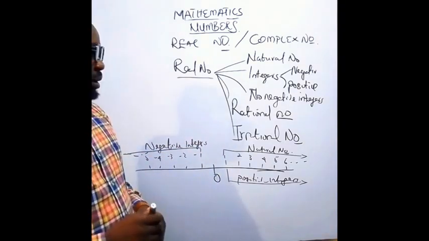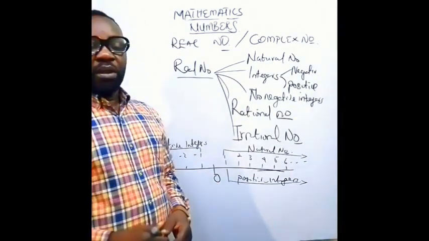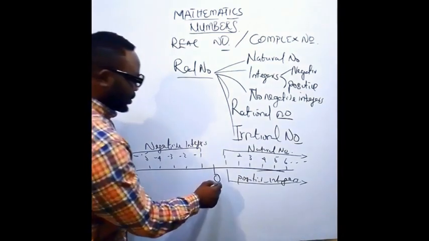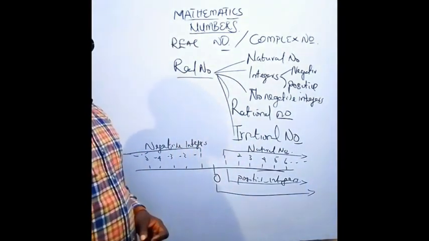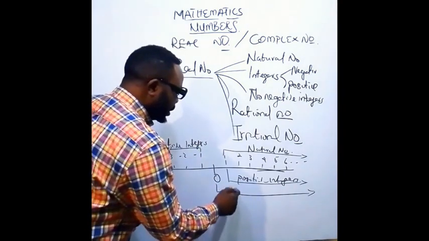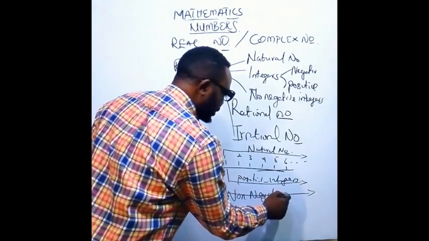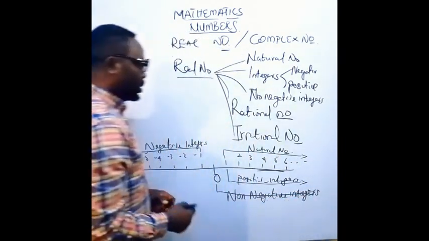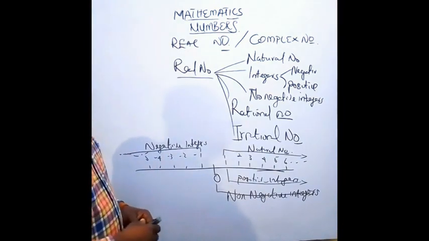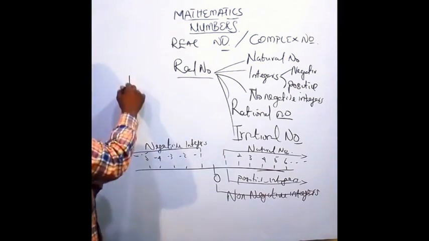You'll be wondering, since I've been mentioning those numbers, I've not talked about 0. From 0, alongside all the forms of natural numbers, are the numbers we call the non-negative integers. They are called the what? The non-negative integers. Now I'm going to show you what is meant by the rational number.